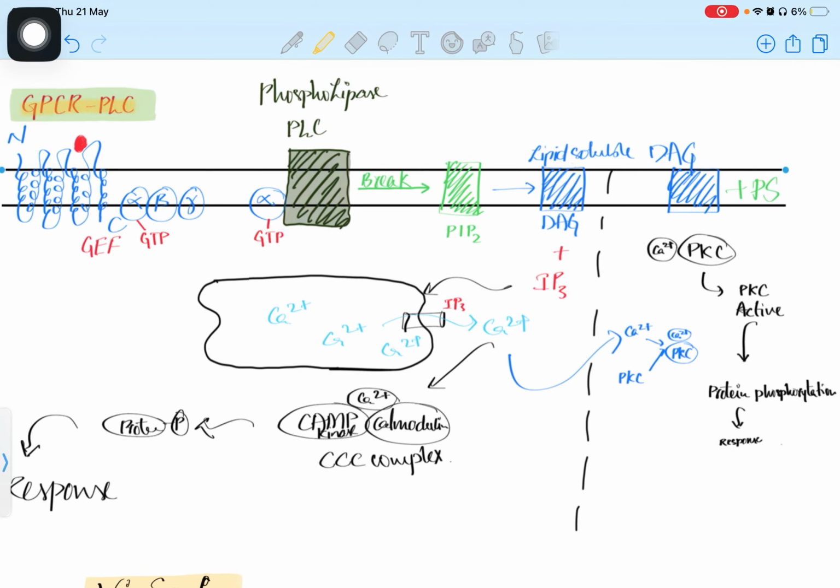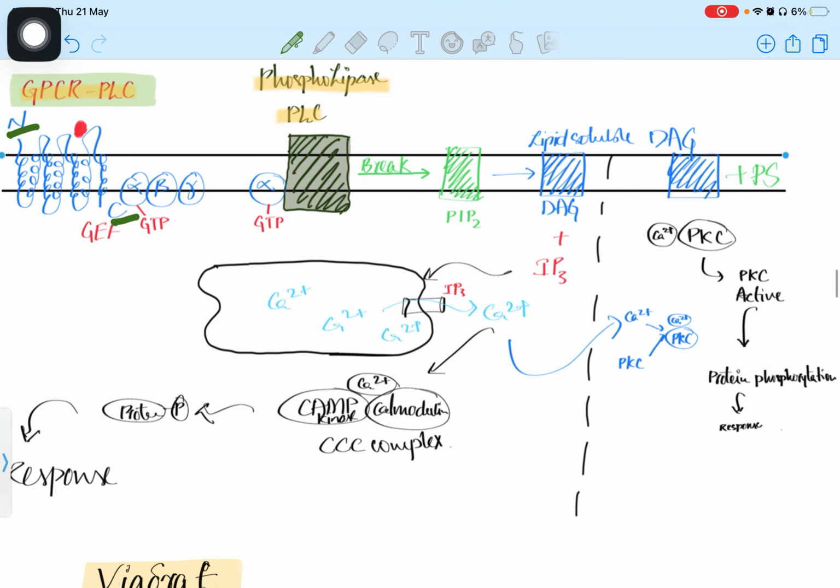Let's try to understand the GPCR PLC pathway. Last time we saw the adenylate cyclase, but now we are looking at PLC, phospholipase. As we know very well, the plasma membrane has a GPCR receptor. This is completely made up of protein and it has N and C terminals. It also crosses the plasma membrane around 7 times.